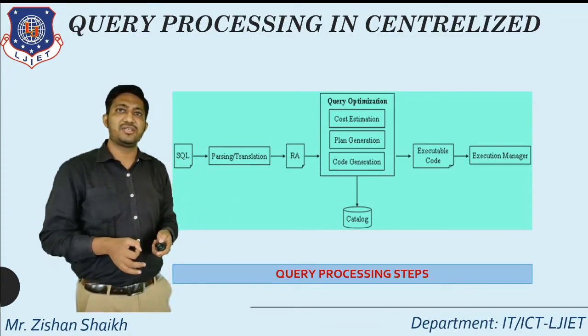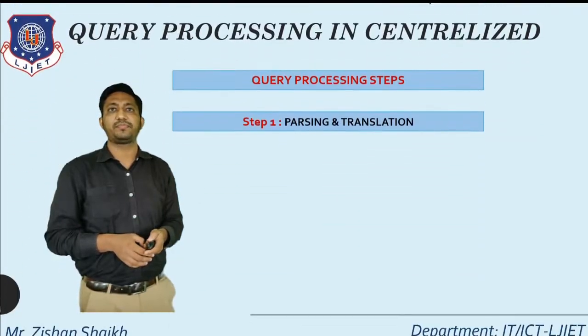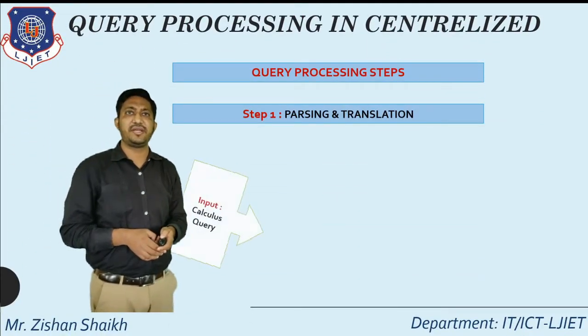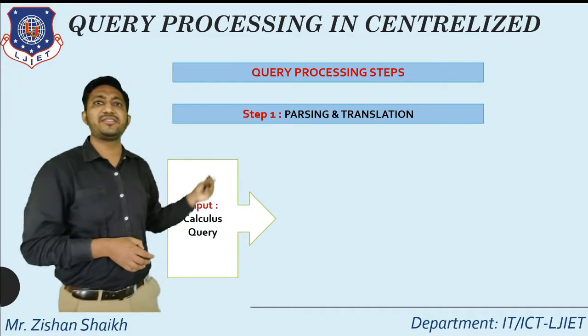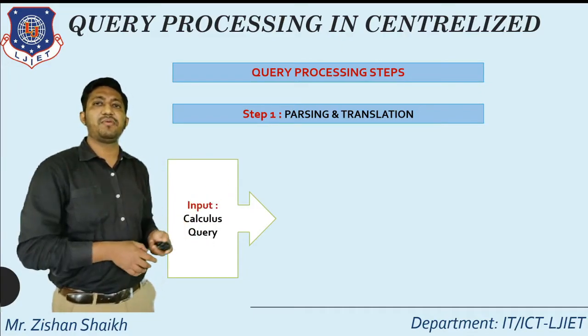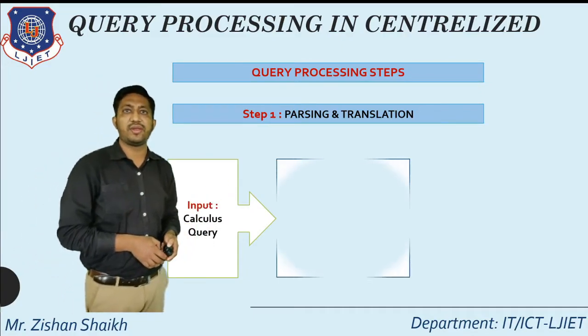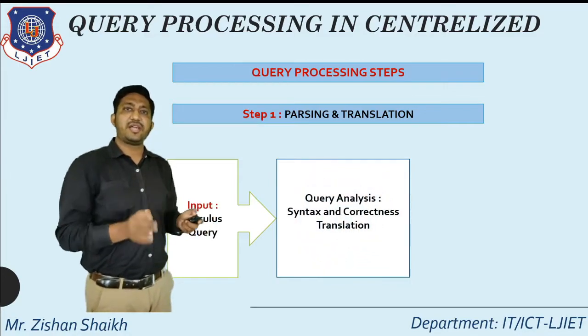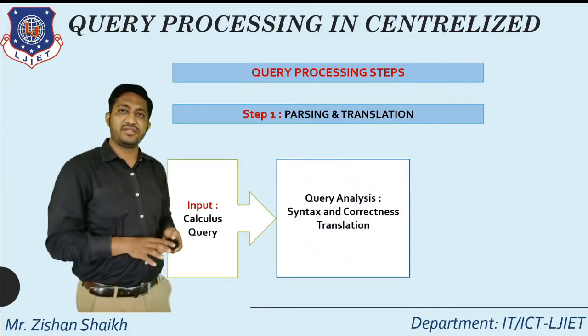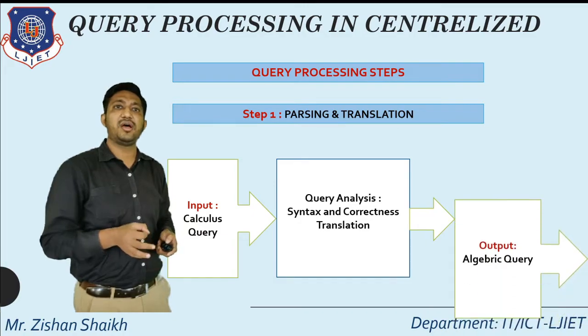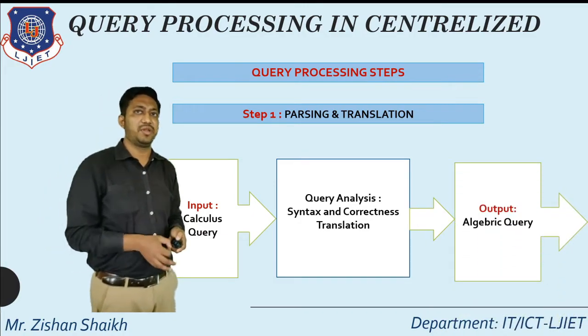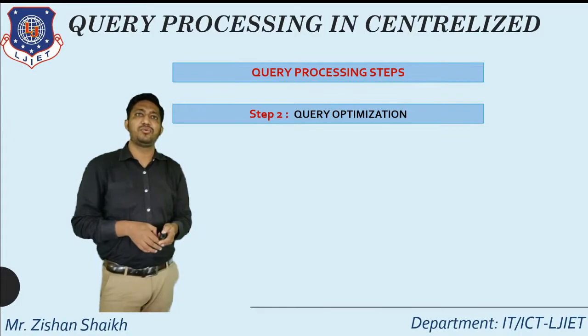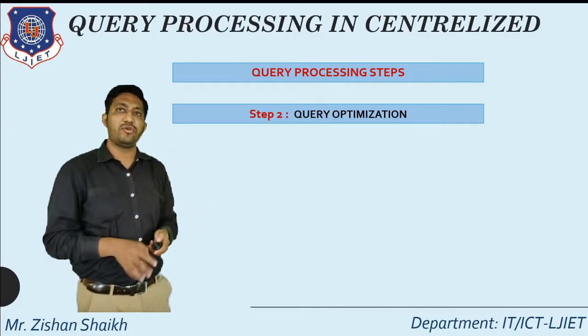Now let's understand the whole steps one by one. Step number 1 is parsing and translation. As I said earlier, in this step our input is a calculus query. This query is checked by the query processor for syntax and correctness, and it generates the equivalent relational algebraic query. In step number 2, we talk about query optimization.